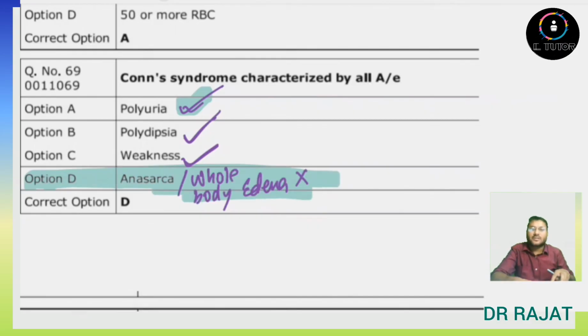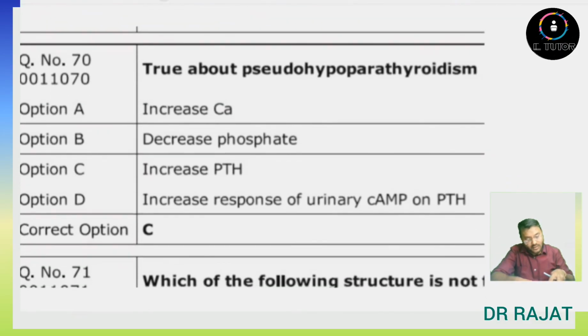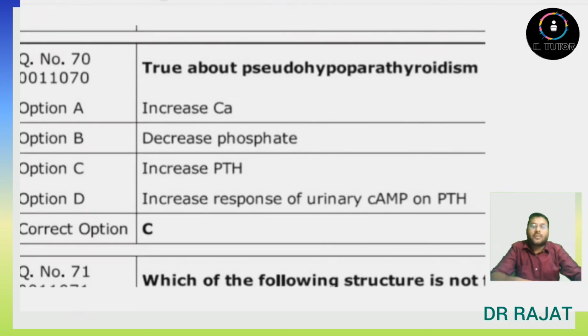That anasarca is not seen in Conn syndrome. True about pseudohypoparathyroidism. So what is pseudohypoparathyroidism? It is a condition in which parathyroid hormone is normal or increased, but the features are similar to hypoparathyroidism. Is increased calcium there? No. Instead, decreased calcium will be there because the features are similar to hypoparathyroidism.